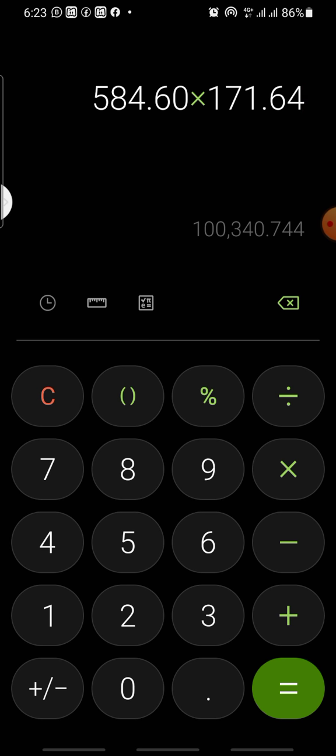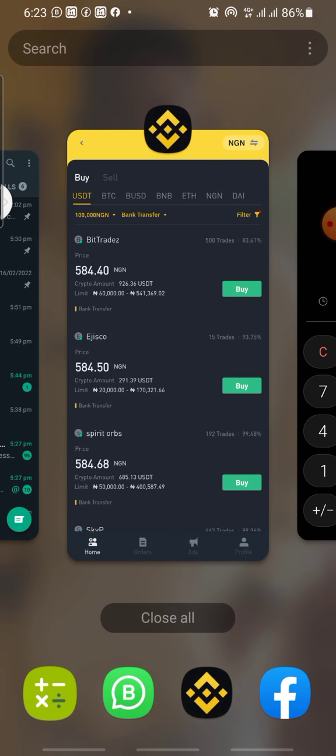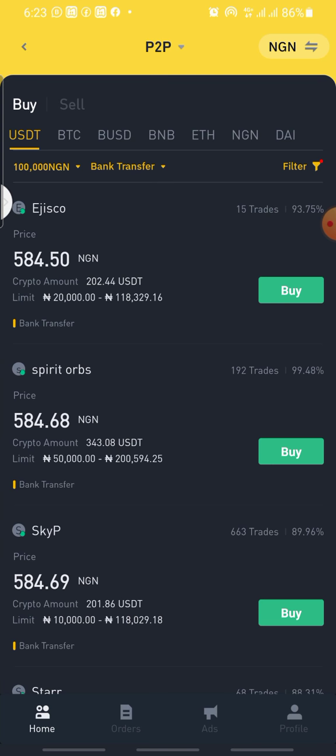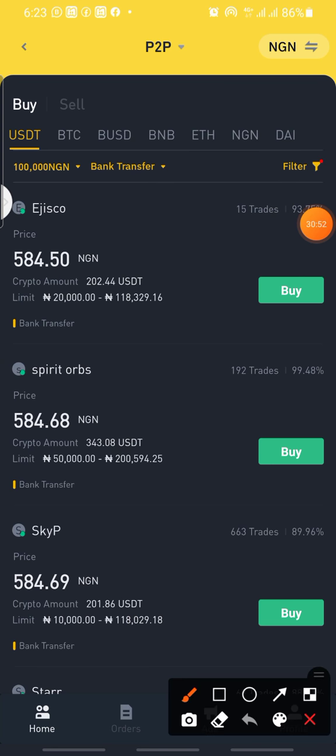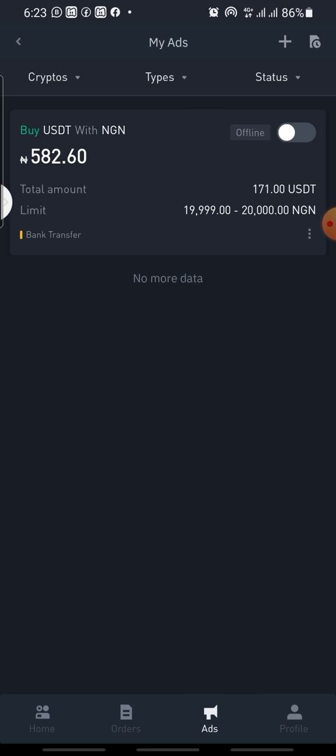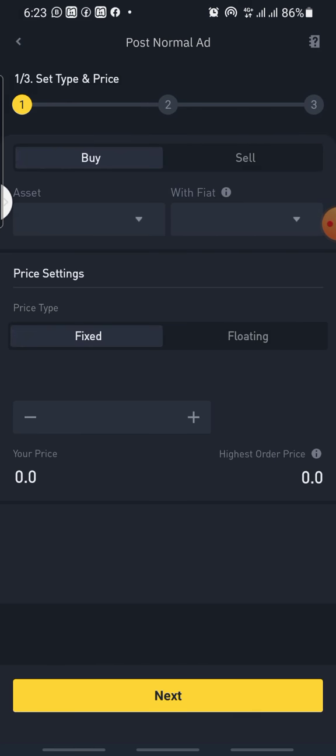So let's make the advert now. 100,340 naira. The rate is 584 point something. Here is the person that left is 50. So you can put your own so that it appears at the top. You put it lower than this one, so that you come on top of this person. 584.49. You put it at 49, after 49 you have 50, so that you come on top of this person. Put it as 584.49. You say okay, make another ad.